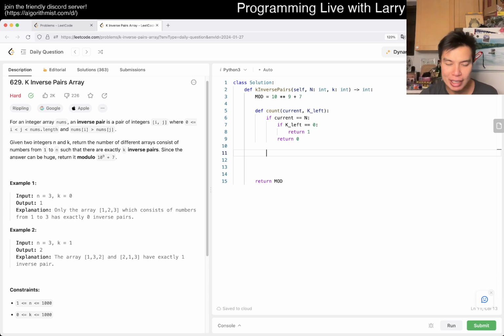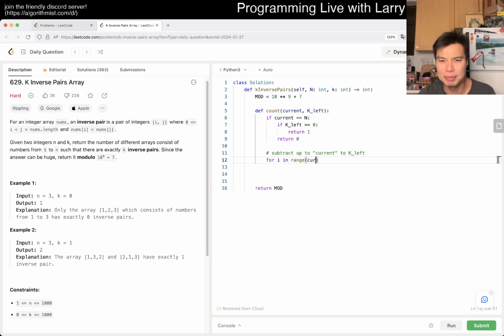So here we can subtract up to current from k left, right? And of course we can brute force this, or just iterate through it by saying for i in range up to current plus 1 to be inclusive. Maybe we have a total count, and then here we add count of current plus 1, but k left minus i, right?